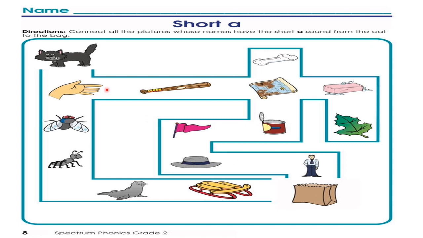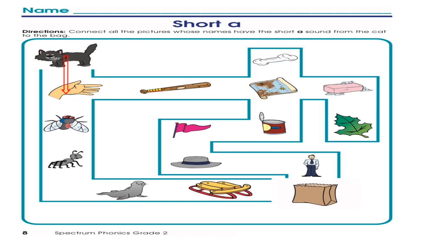So let's get started. The first one we have, what is this? Yeah, it's a cat. Do you have short vowel a in cat? Of course we do. K, a, t, cat. Then we have hand. Do we have short vowel a in hand? H, a, n, d. Yes, we have hand. So you have to connect them like that from the cat to the hand.